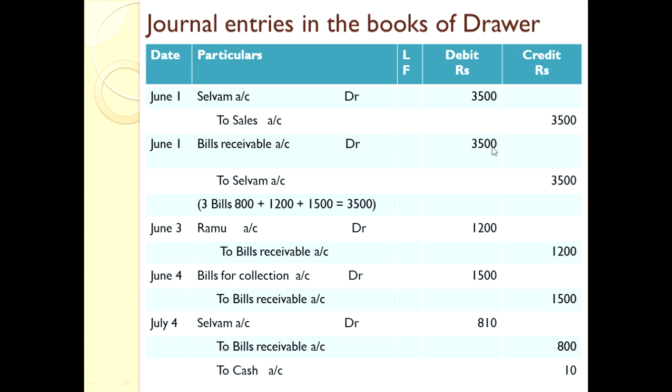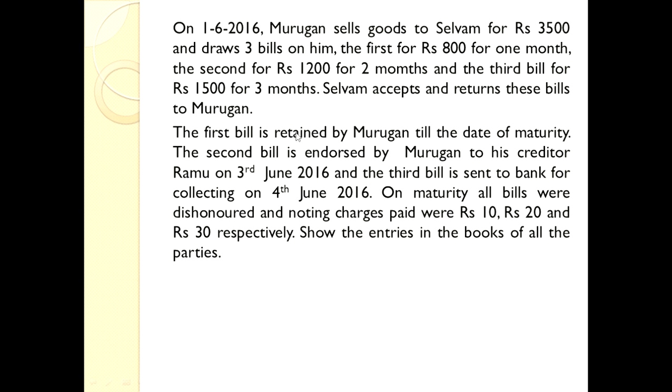This 3,500 should be paid by Selvam in three different bills. The first bill is 800, second bill is 1,200, third bill is 1,500. If you put together, you get 3,500. After receiving the bills, the first bill is retained by Murugan till the maturity date. The second bill is endorsed by Murugan to his creditor Ramu on 3rd June 2016.